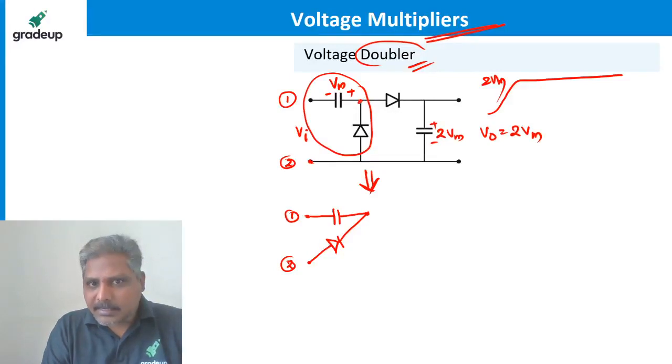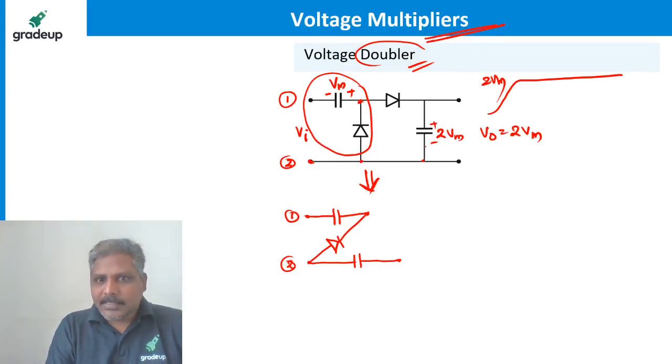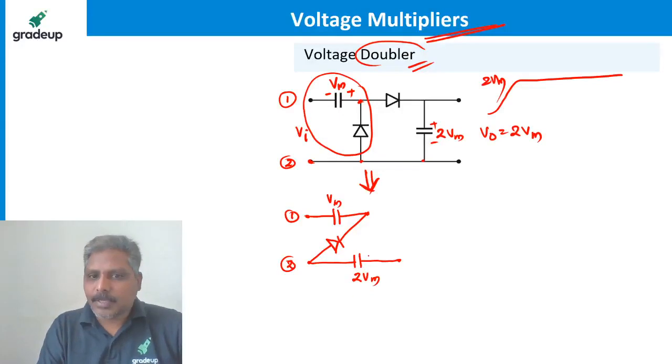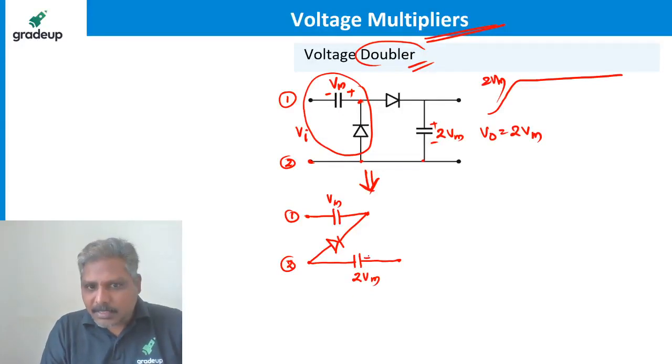Now I connect this cathode to another anode, and this anode, which is point 2, is connected to another capacitor. I'll connect here like this. How much is the voltage on this capacitor? It is going to be 2 Vm. How much is this capacitor? It is going to be Vm. Of course, the direction is plus minus like this.